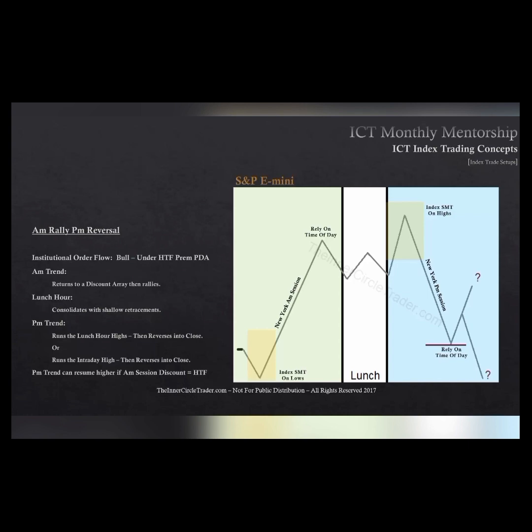So we have to refer back to that discount array in the AM session that caused the initial rally. And if it blends well with a higher time frame discount array, obviously we expect a short-term bounce, maybe back into consolidation or resuming higher to take out the daily high. But if the AM session discount array is not a higher time frame discount array, we'll look for continuation on the downside and take out the intraday low. In the afternoon, that high is going to be a 15 to 60 minute premium PD array.